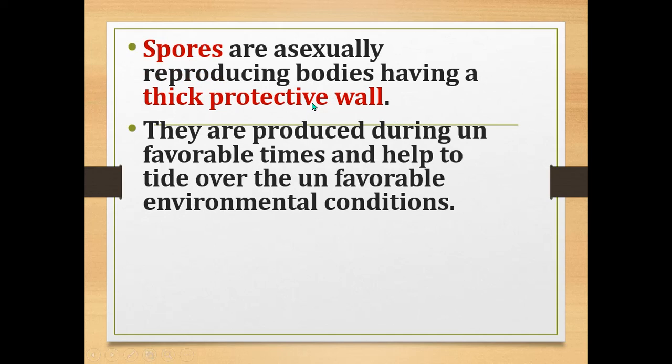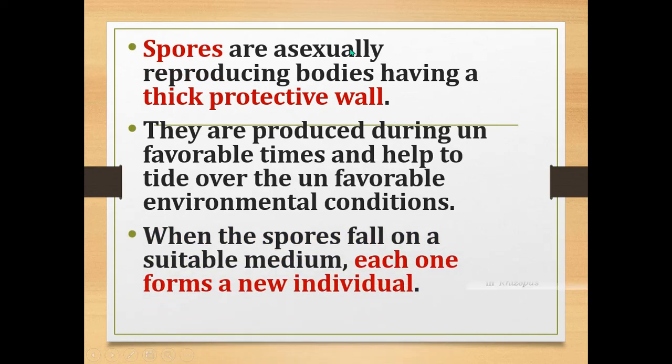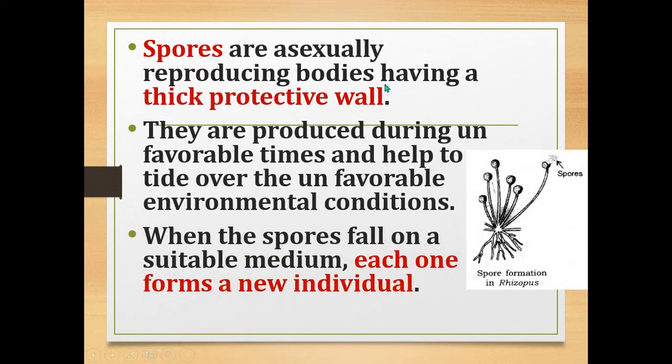These spores are asexually reproducing bodies which have a thick protective wall. They are produced during unfavorable conditions and help the Rhizopus to protect itself from the unfavorable condition.